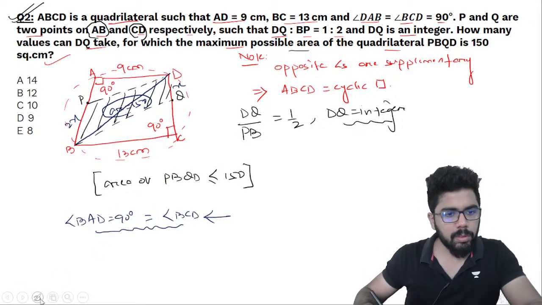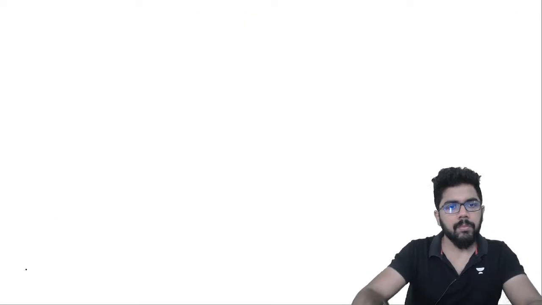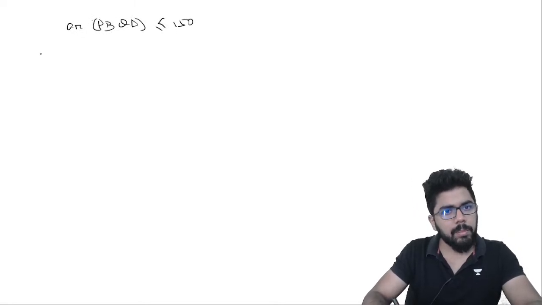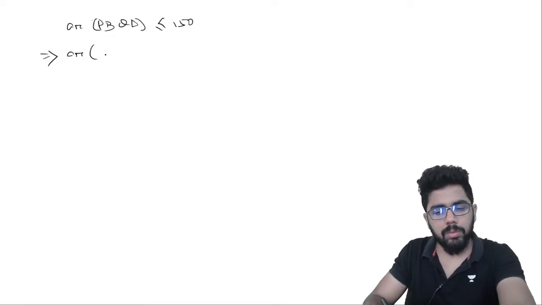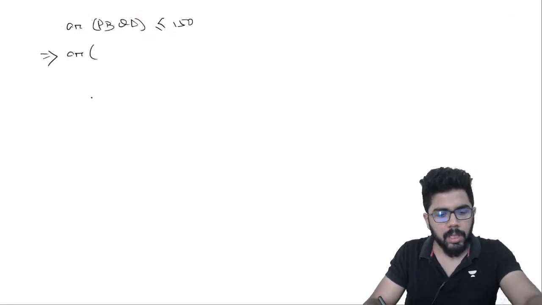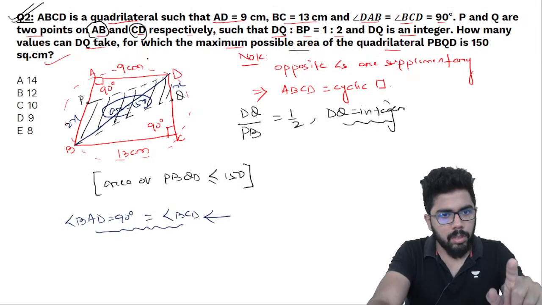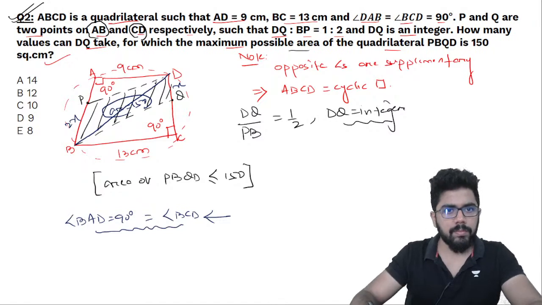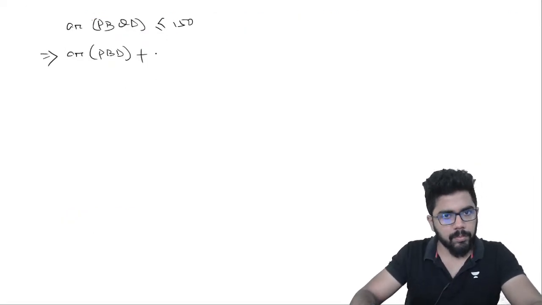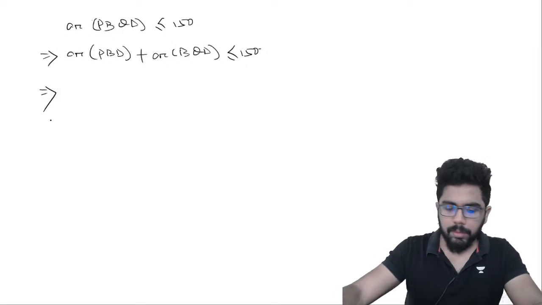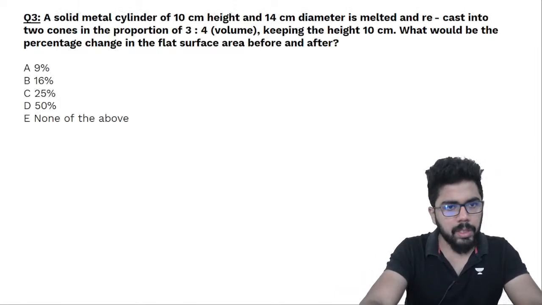ये जो area of PBQD, let me solve it on this slide. Area of PBQD should be less than equal to 150. अब ये PBQD को मैं दो ट्रायंगल में ब्रेक करता हूँ. It is area of PBD plus area of BQD. Now this is less than 150. Now how do you get area of each triangle now? Area of PBD.